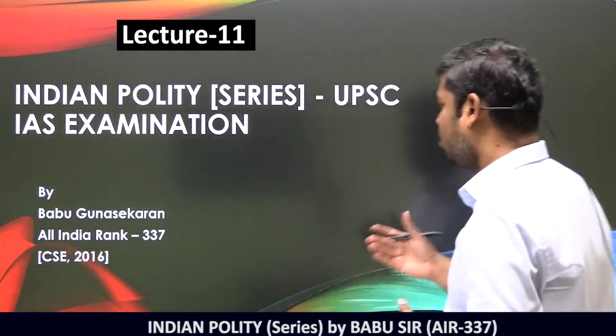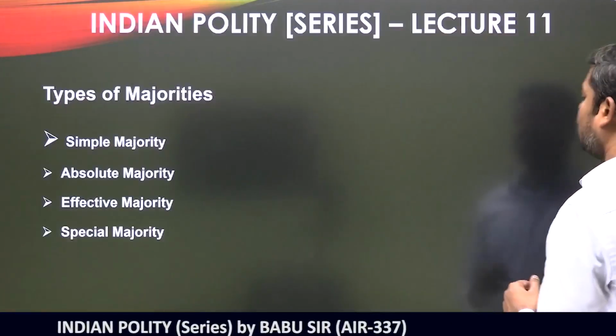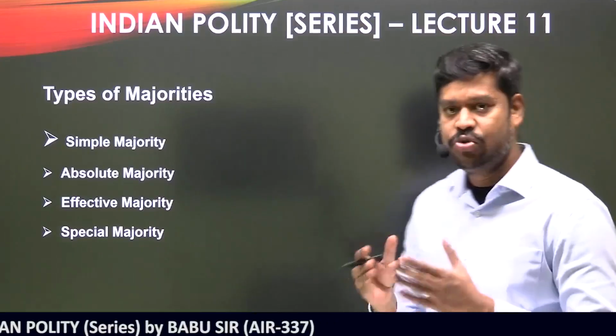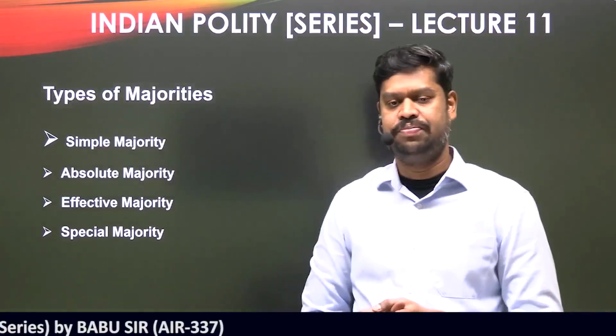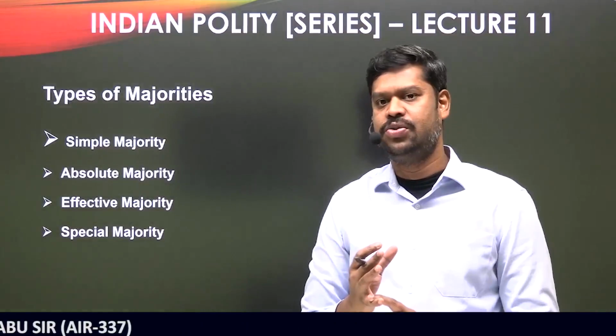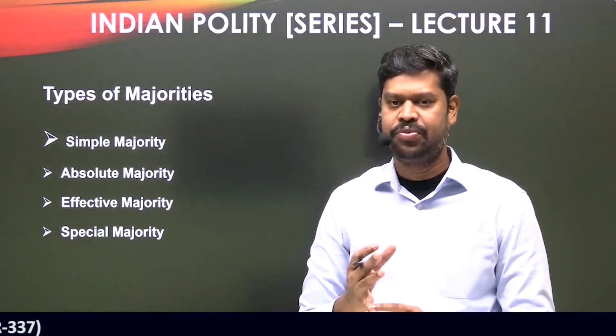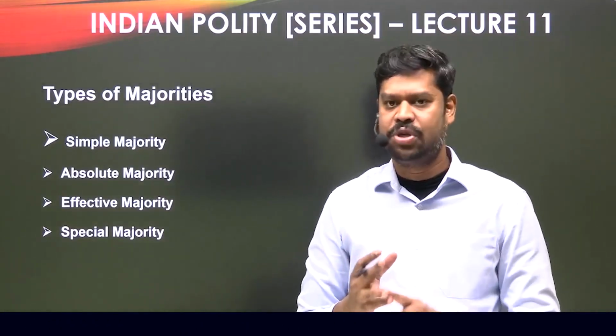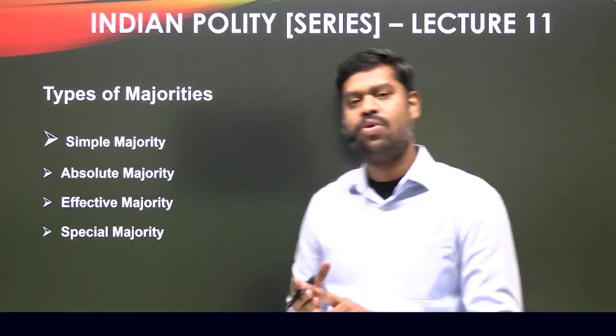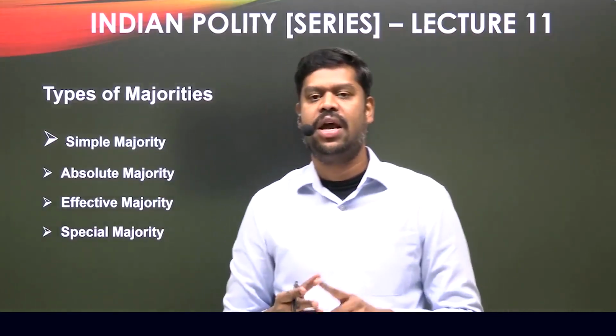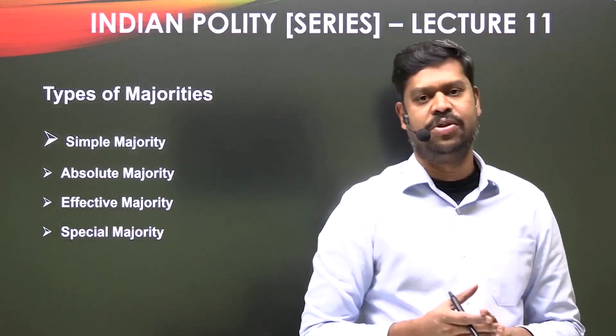And that is what we are going to understand one by one. So what are the majorities that are used as per our constitutional system? Four types of majority are used. One is simple majority, and then we have what is called absolute majority, then we have what is called effective majority, and then we have what is called special majority.